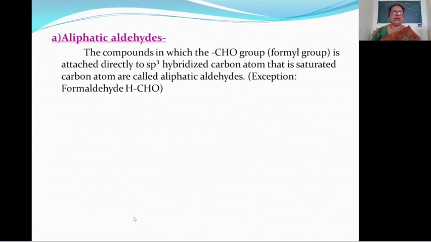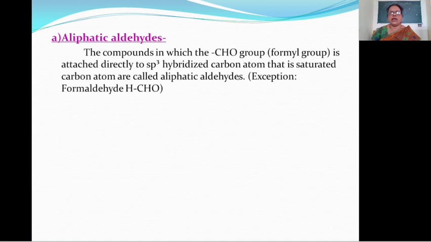In case of aliphatic aldehyde, the CHO group, known as formyl group, is attached directly to an sp3 hybridized carbon atom, that is a saturated carbon atom, then this is called aliphatic aldehyde.